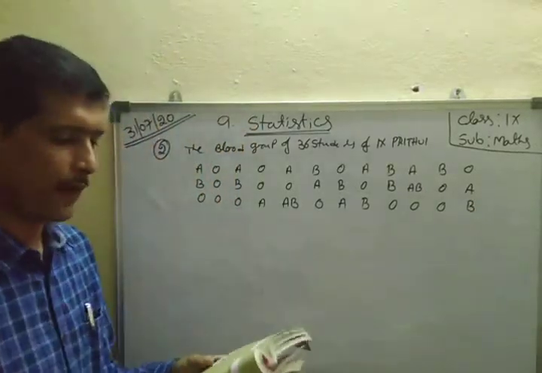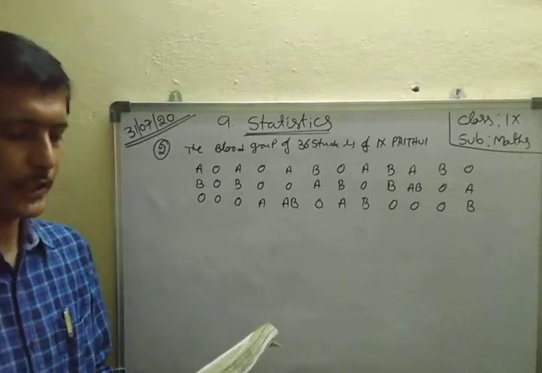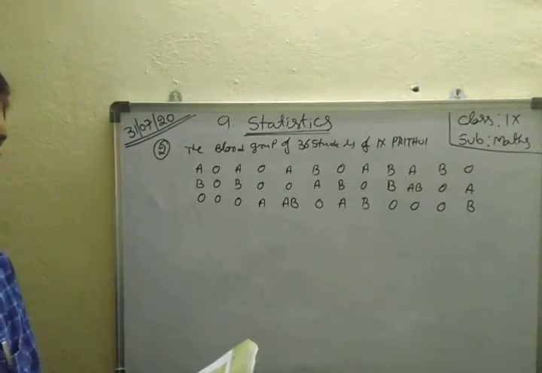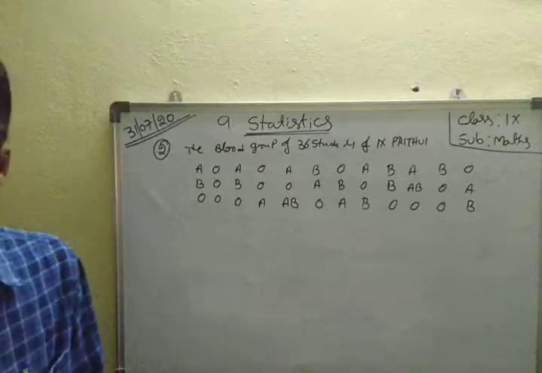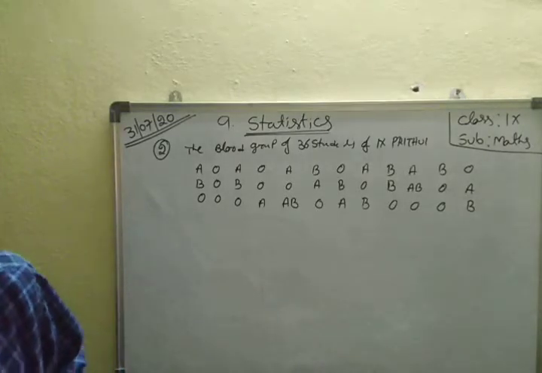Represent the data in the form of a frequency distribution table. Which is the most common and which is the rarest blood group among these students? Yes, total 36 is given.